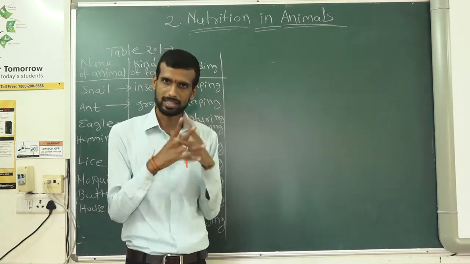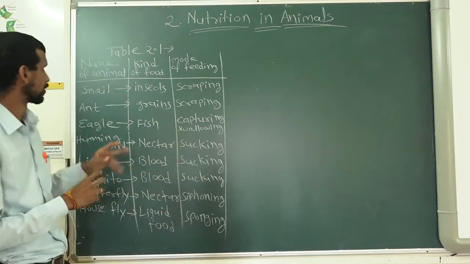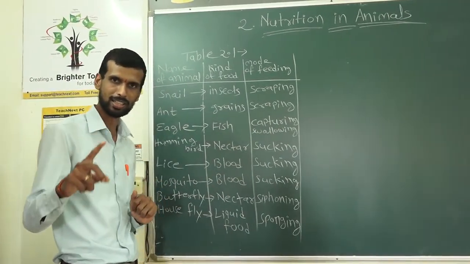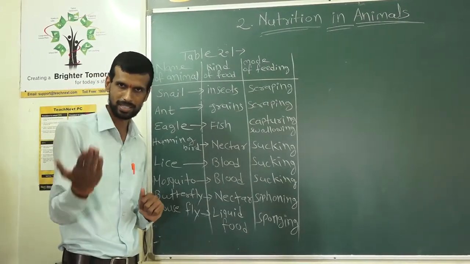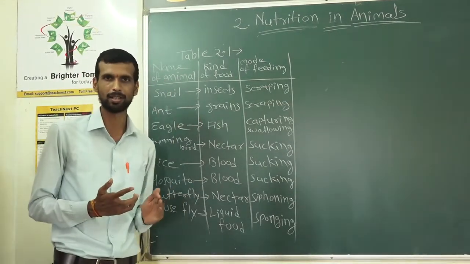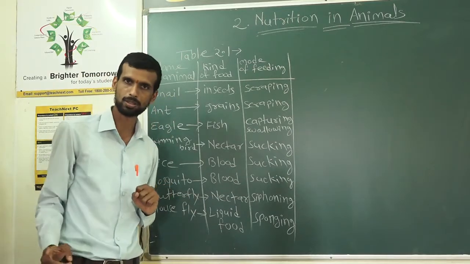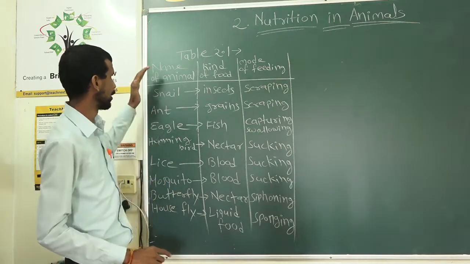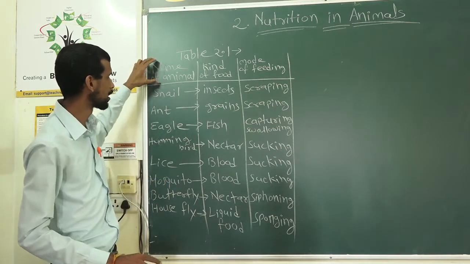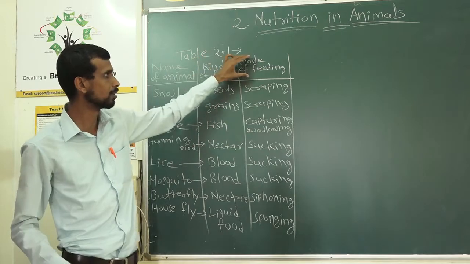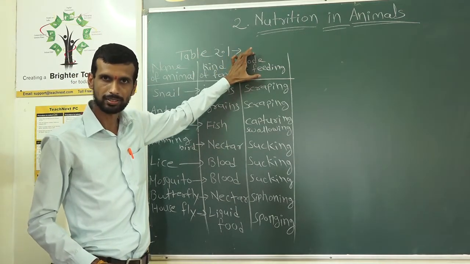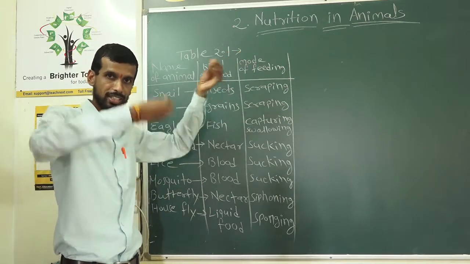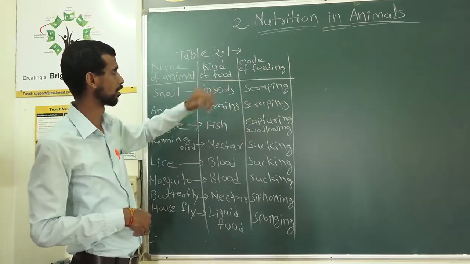So let us start. This is table 2.1. You have to be ready with your textbook and a pen or pencil, and you have to fill this table. This table is there in your book. Table 2.1 has 3 columns: name of animal, kind of food, and mode of feeding. Mode of feeding means ingestion, how they take food into the body.